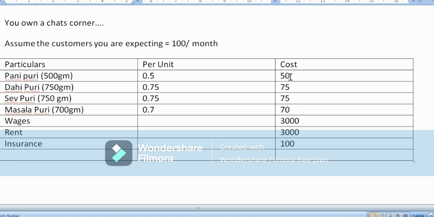So let's calculate the expenses that are going to be incurred. The total of the above is going to be 6,370. Am I right?